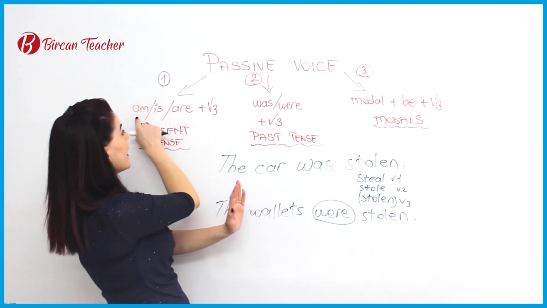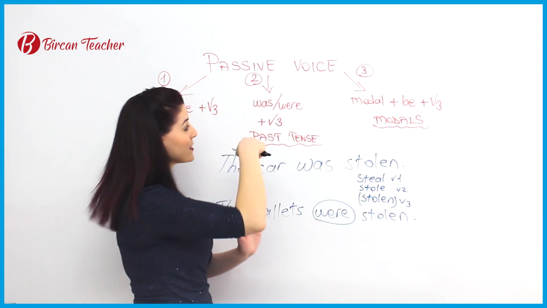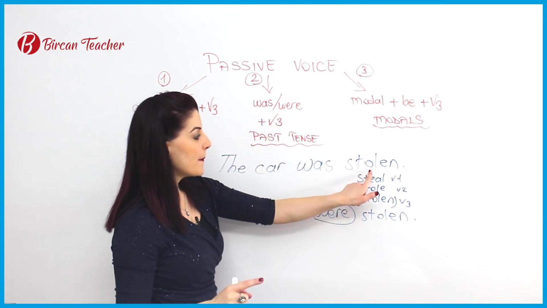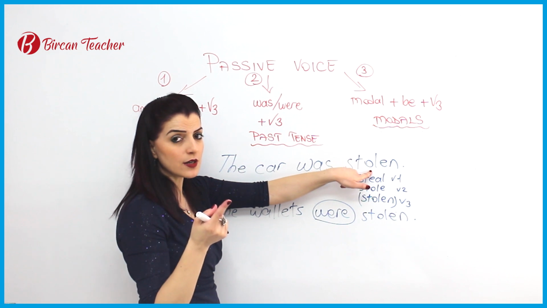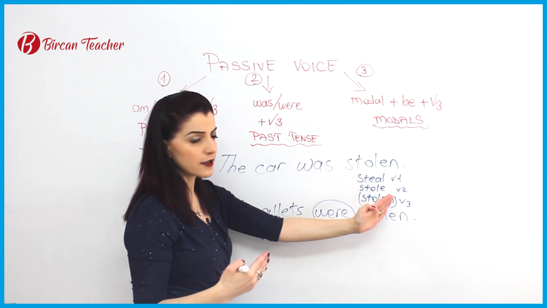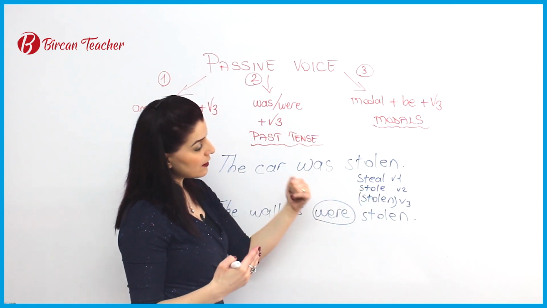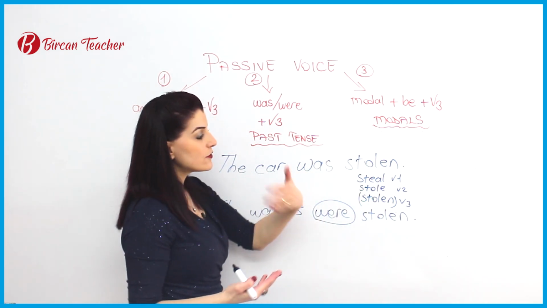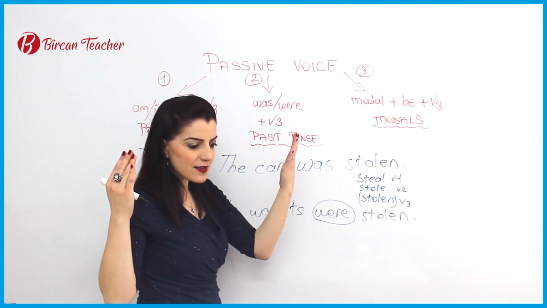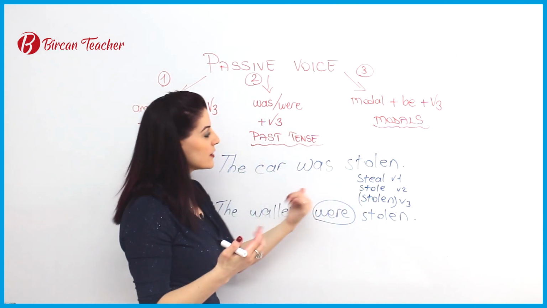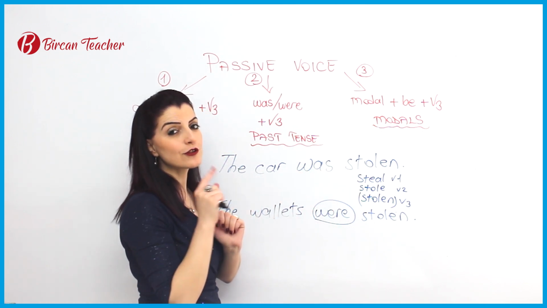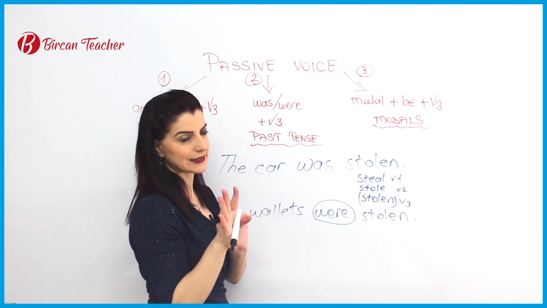In present form, am, is, are. In simple past form, was, were. But all the time we use the past participle form. That's why learning the present form, past form and past participle of the verbs is really important in order to make sentences, in order to speak, because otherwise you can't find any word, any verb to use. So this is very important. You should learn and memorize them very quickly.